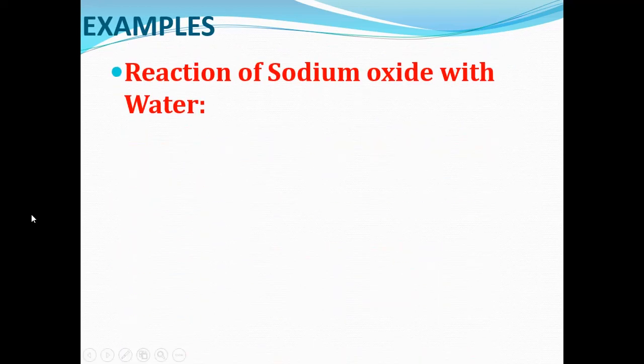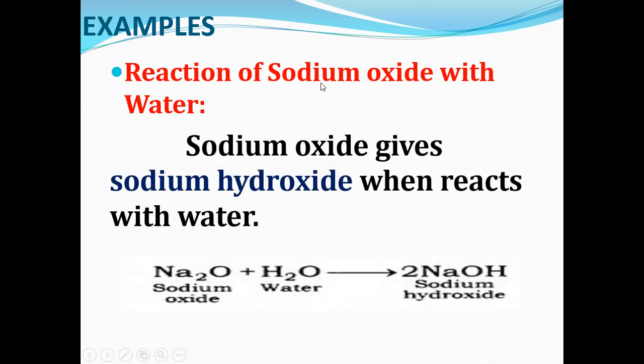Let us see examples. Here you can see the reaction of sodium oxide with water. Sodium oxide reacts with water and gives sodium hydroxide. We know that sodium hydroxide is a strong base. As I have already told, a metal oxide which is soluble in water can react with water and form strong bases.